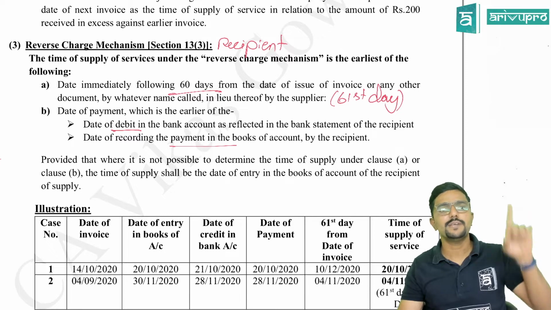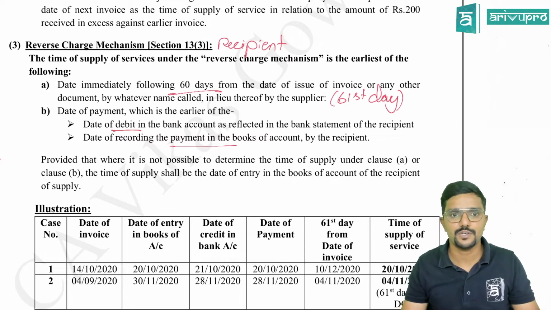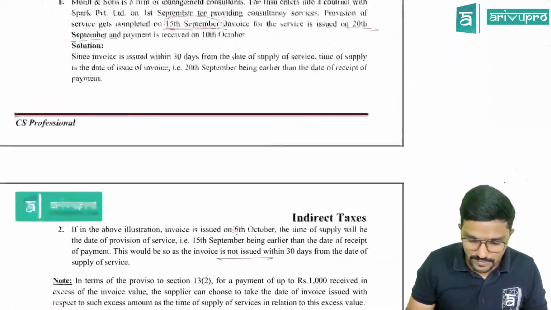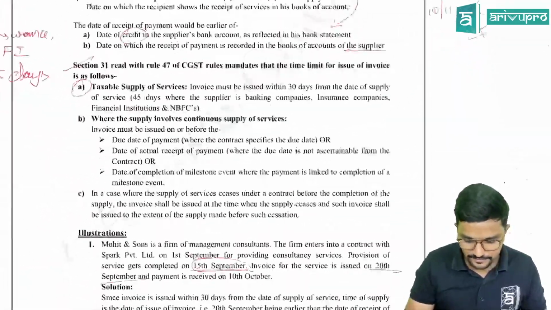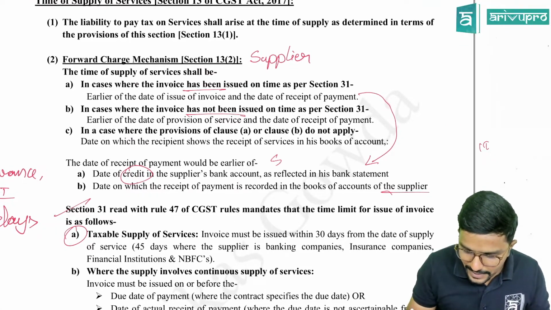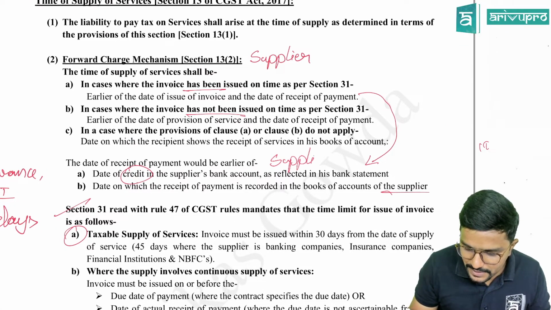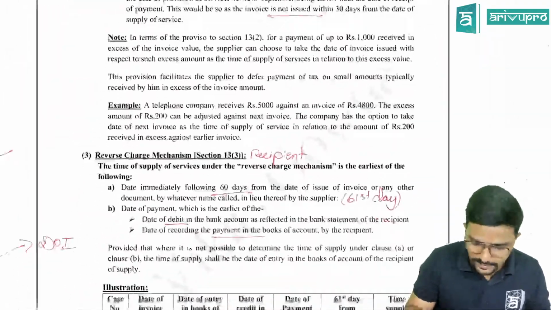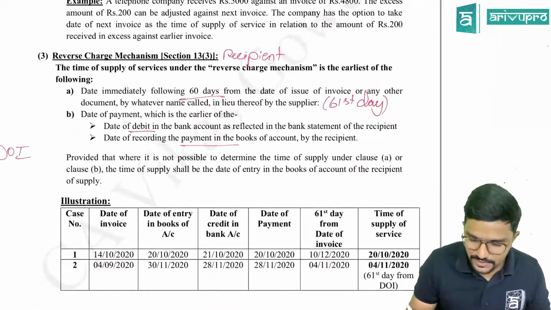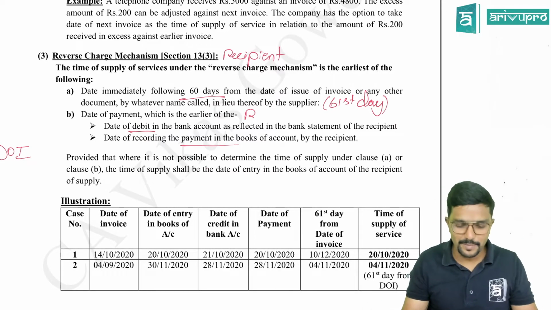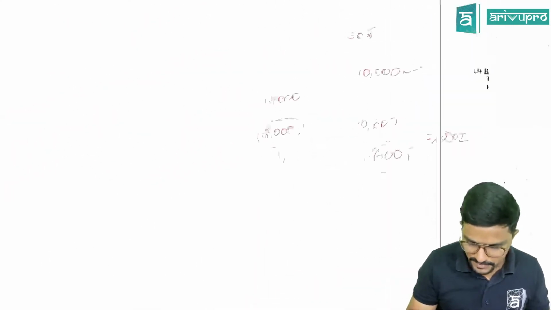I have already given the example for this when I was discussing the goods. Let me just explain this. See, guys, whatever date of payment is given here, it is from the supplier's point of view. Supplier is receiving the payment. And whatever date of payment is given under reverse charge is from the recipient's point of view, because the recipient is making the payment.